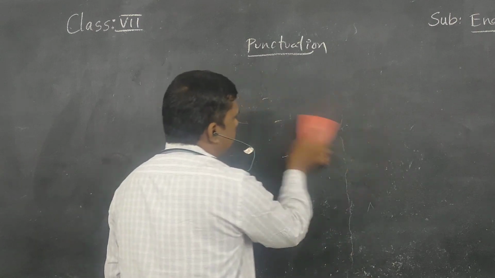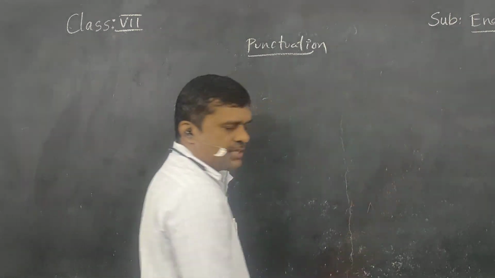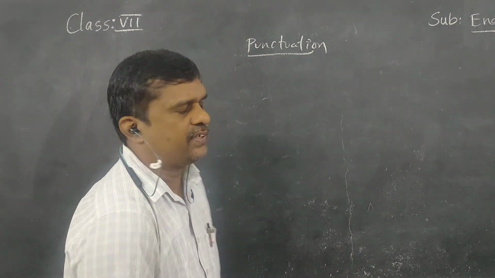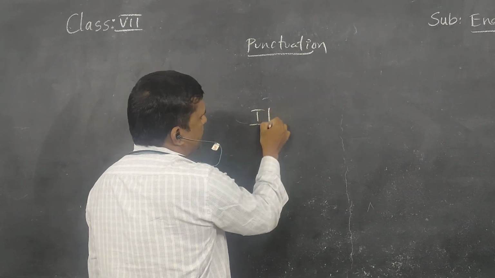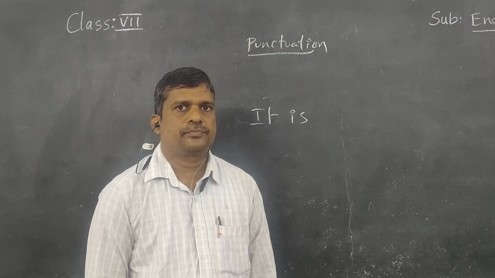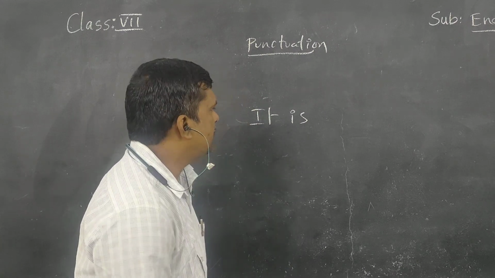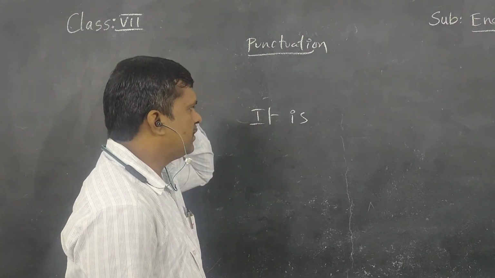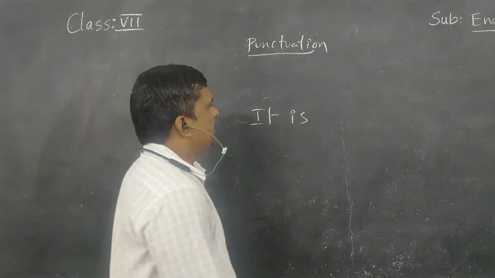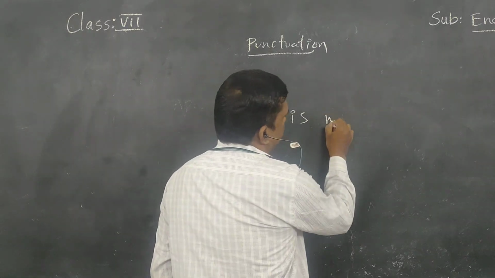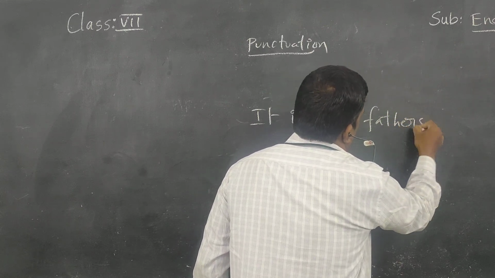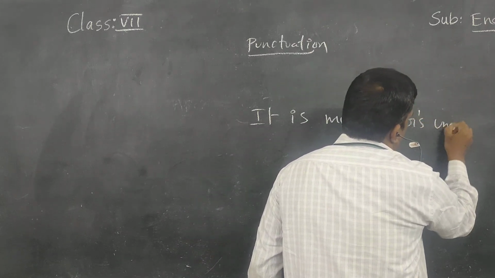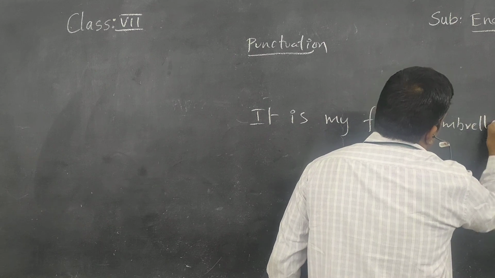Now, in possessives there is one more thing. For example, see children, in the case of possessives, it is my father's umbrella.